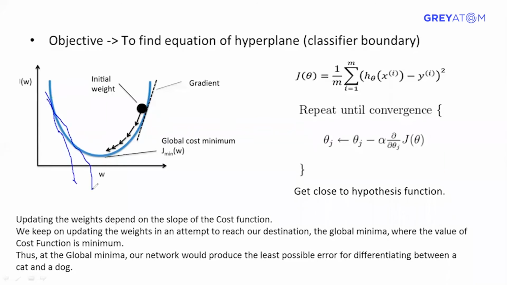So what is this angle? Obtuse angle, tan theta. Basically, any angle greater than 90 degrees. What is tan of 100 degrees? It's negative, right? So what will happen is it will move theta in the right direction. What is theta? W. So basically you will move in the right direction. So here the slope is tan of 100 degrees, basically negative, so you move in the right direction, and here you move in the left direction because this angle is acute, less than 90 degrees. Got it? Any doubts in this part?